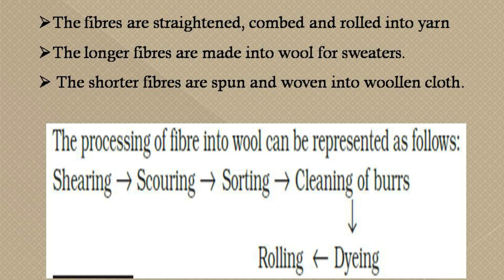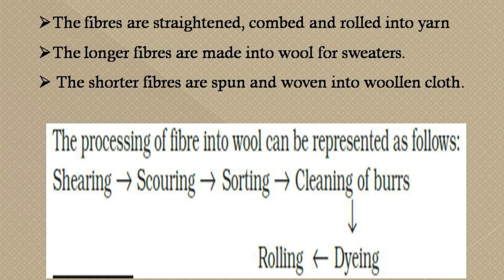The longer fibers are made into wool, which is knit into sweaters and different forms. The short woolen fibers are spun into fine yarns and then woven on a loom to make woolen cloth, which is famous like shawls and many more. So the process of fiber into wool can be represented as follows in the given map diagram.